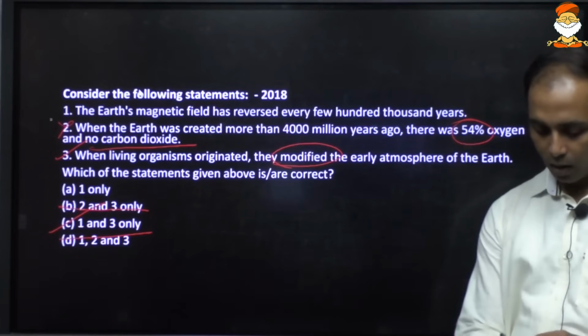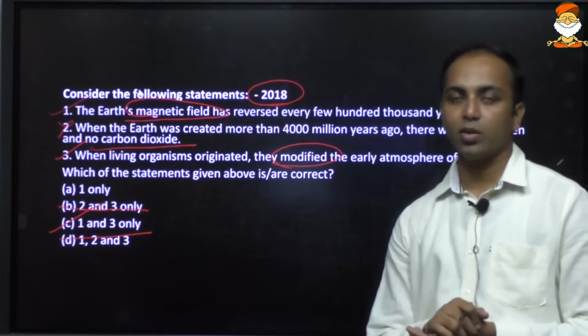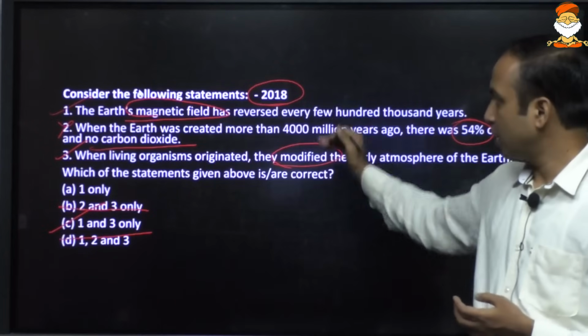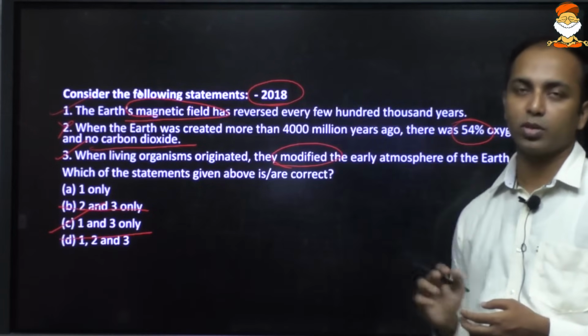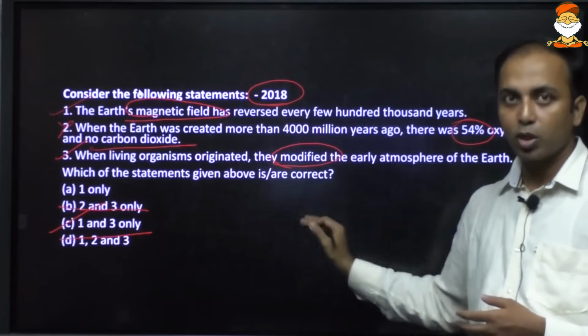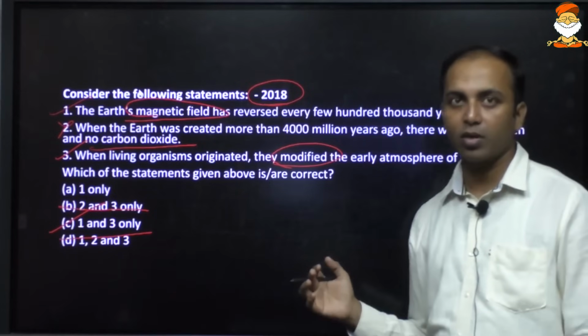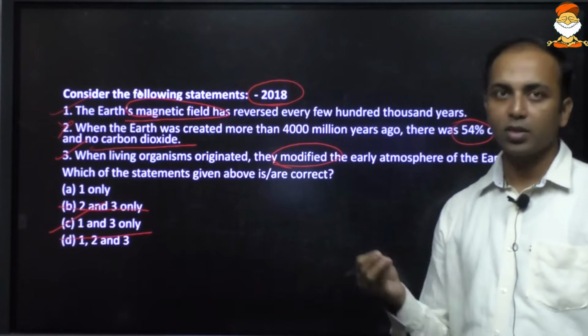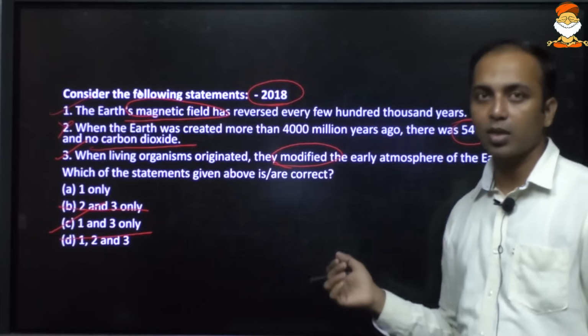This is correct. It was actually because of this Earth's magnetic field, which was in the news in 2018, that the question came. Nowhere is anything mentioned with respect to the current affair, but it is a current affair based question. It is a conceptual question from current affair. You might have missed this current affair, or you might be reading just one newspaper, and this happened to come in another newspaper.